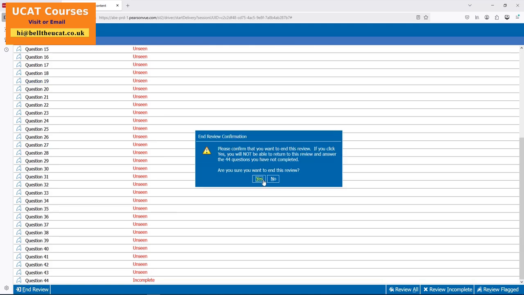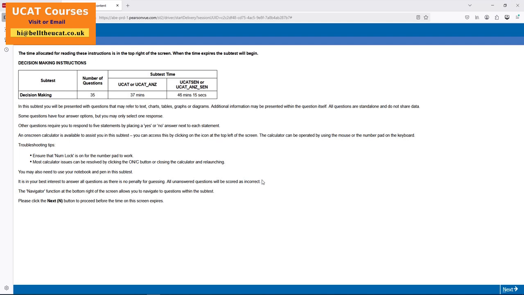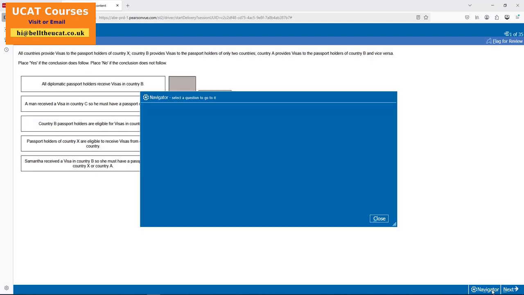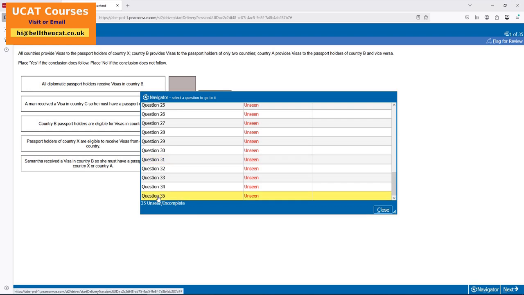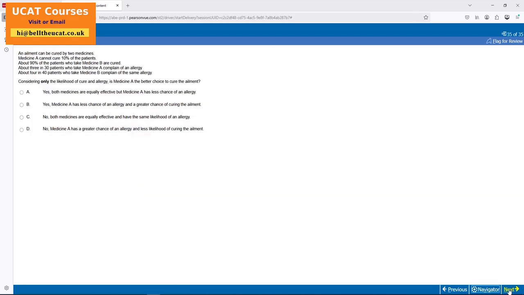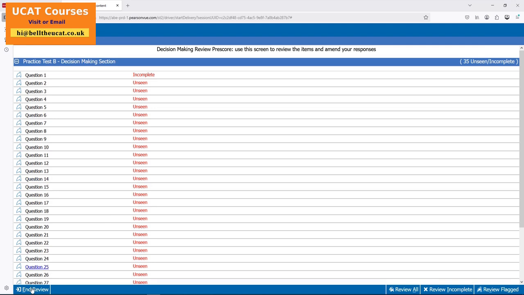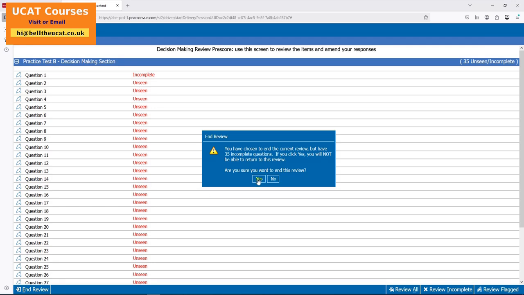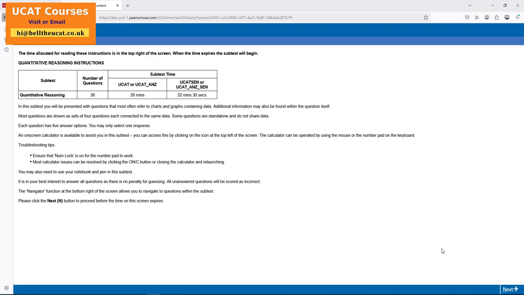Decision making, no, I don't need decision making. I need quant. Almost just about to reach the quant section. Here we go. There we go. So what we've got here altogether is the quant section.